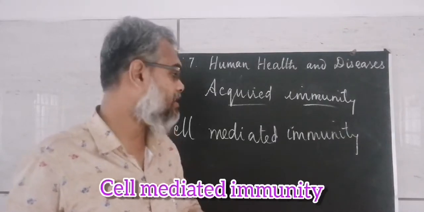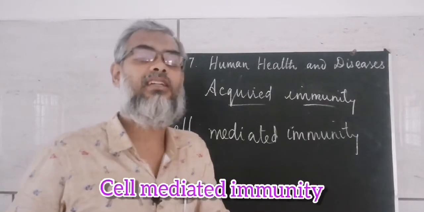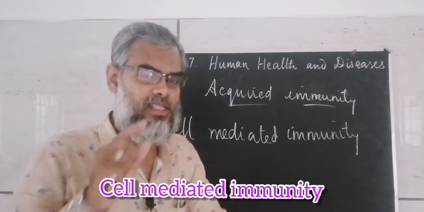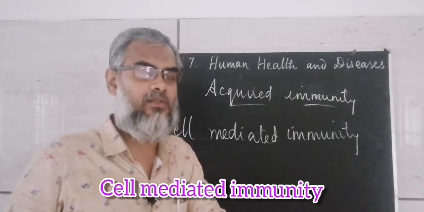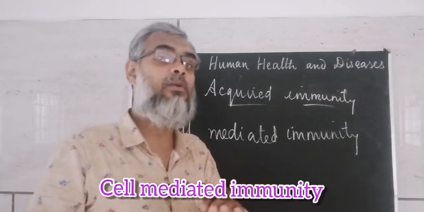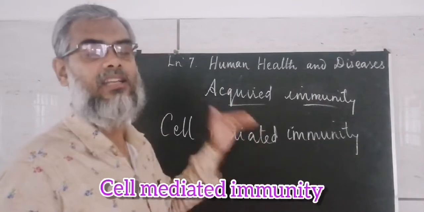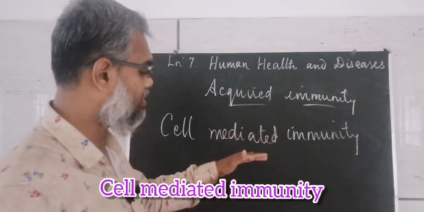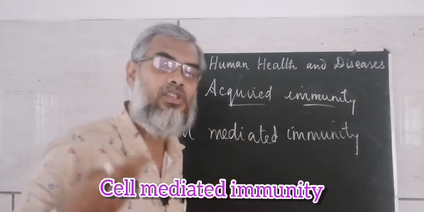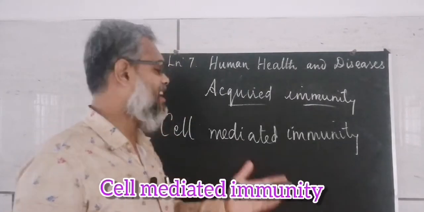Without producing antibodies, the pathogens will be destroyed by the cell using T cells, T lymphocyte cells. You would have discussed T helper cells in HIV, isn't it? Likewise, T cells. So antibodies are not produced here, but it will destroy the microorganism. This is called cell-mediated immunity, and they are called natural killer cells, because automatically it kills, isn't it? It's natural killer cells.